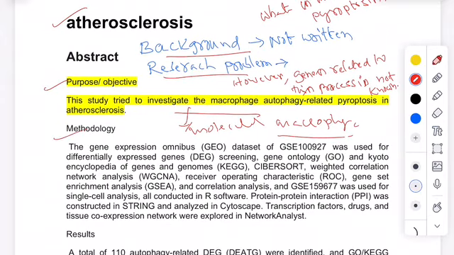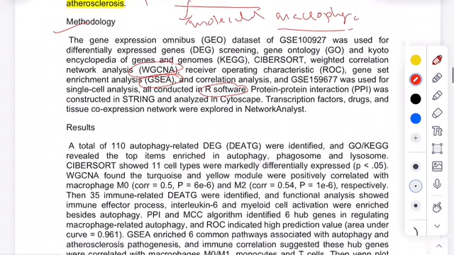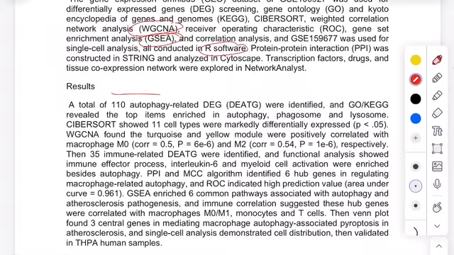After that, methodology. They have written that they used WGCNA and GSEA software for conducting this study, for studying the objective. Next, they have mentioned the results.